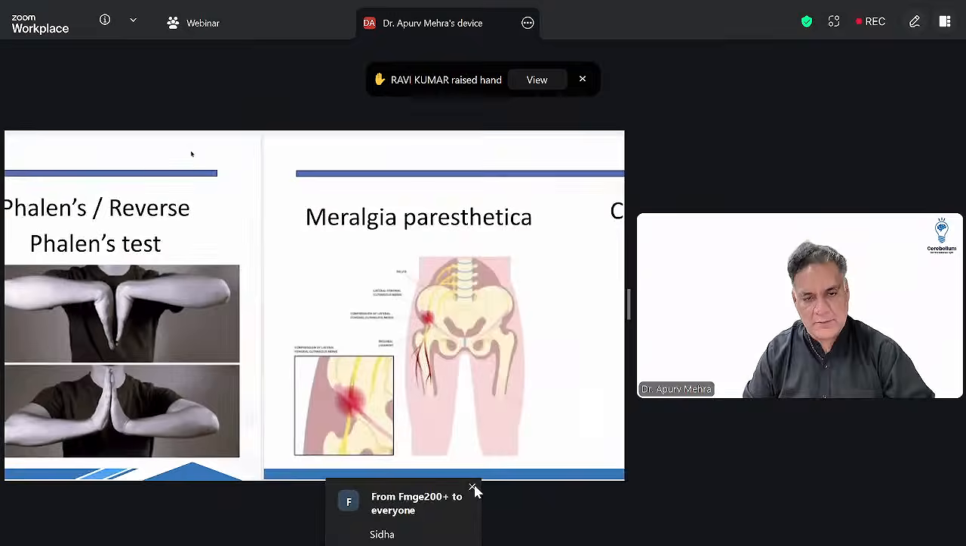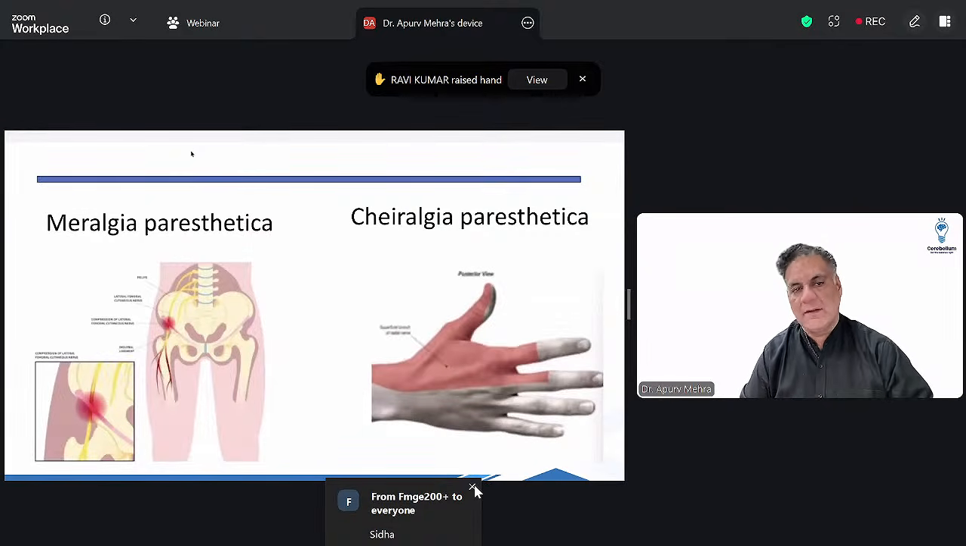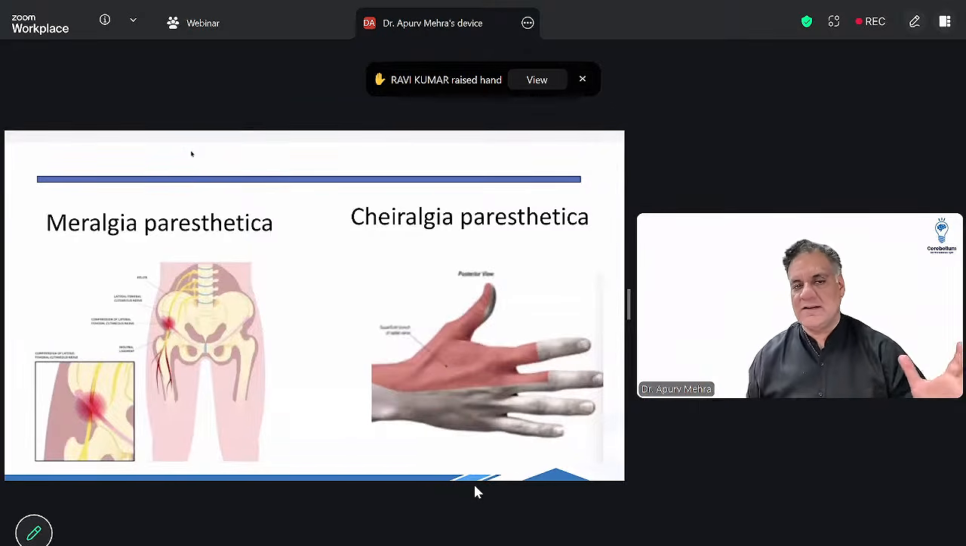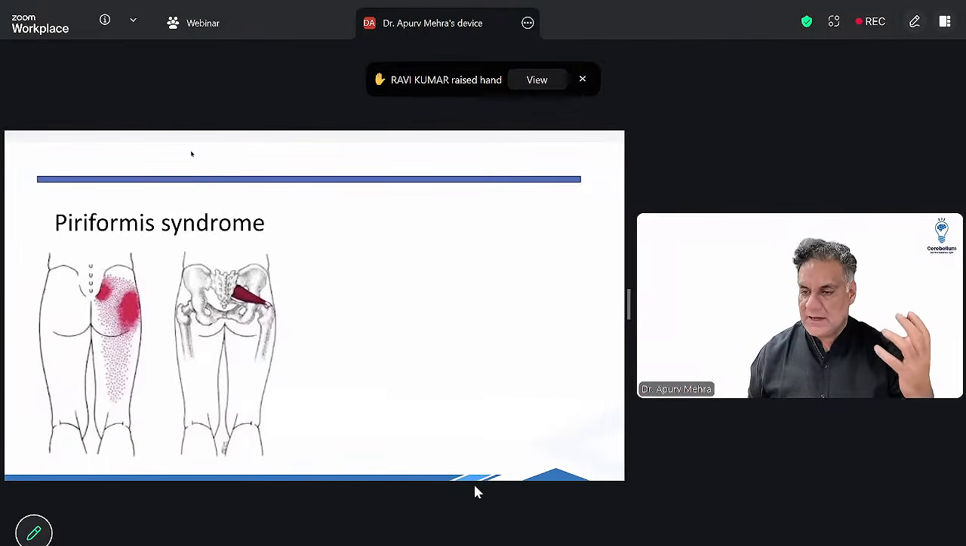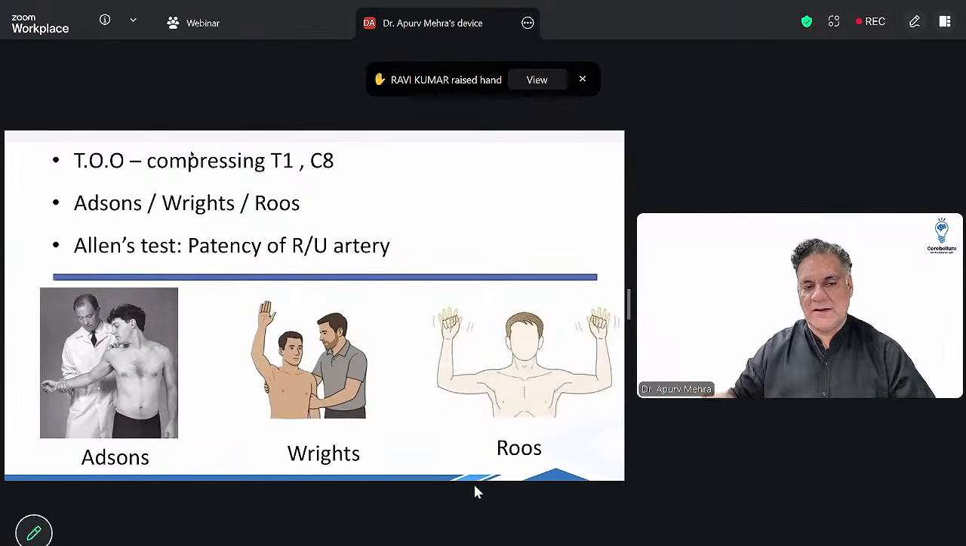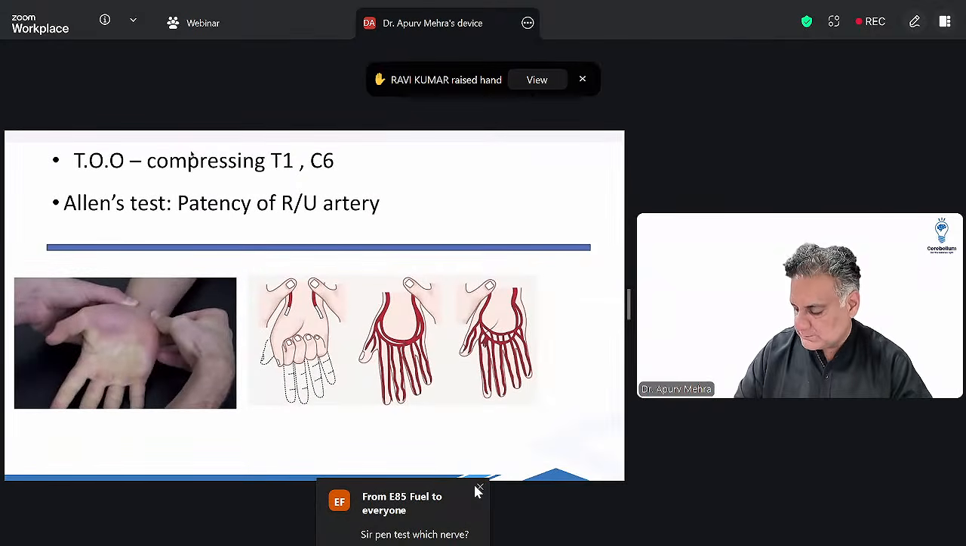most common compression neuropathy. When there is compression of lateral cutaneous nerve of thigh, the L2 nerve roots, it is called as meralgia paresthetica. When there is compression of the sensory supply of radial nerve, superficial radial nerve, it is called as cheralgia paresthetica. When there is sciatic nerve compression around the hip, it's called as piriformis syndrome. When there is T1 and C8 nerve roots compression around the neck, it's thoracic outlet syndrome, and there are tests for it. Addison's test, the Wright's test, and the Roos test. All right. So T1 and C8 nerve roots.